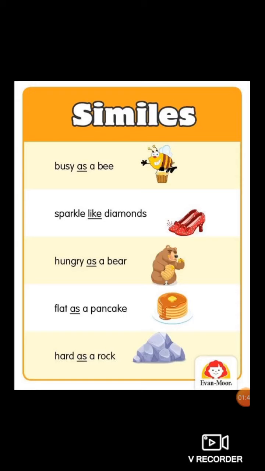So the word as is used, and here it's been compared with pancake. Two different objects, two unlike objects are compared here by using the word as.